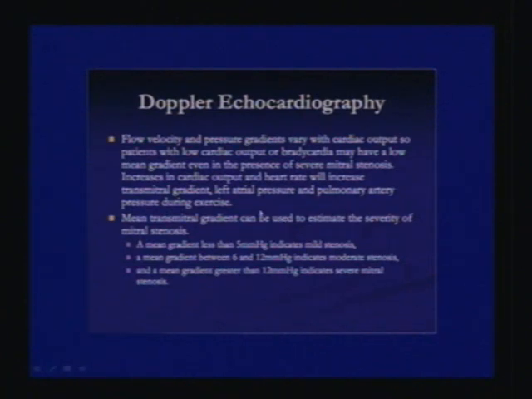Increases in cardiac output will cause an increase in them. Mean transmitral gradient can be used to estimate the severity of mitral stenosis. A mean gradient less than 5 mmHg indicates mild stenosis. A mean gradient between 6 to 12 indicates moderate stenosis, and a mean gradient greater than 12 indicates severe stenosis.